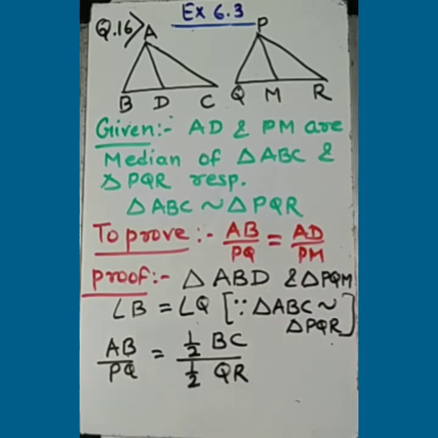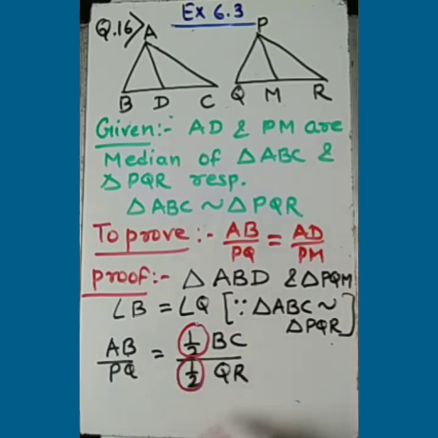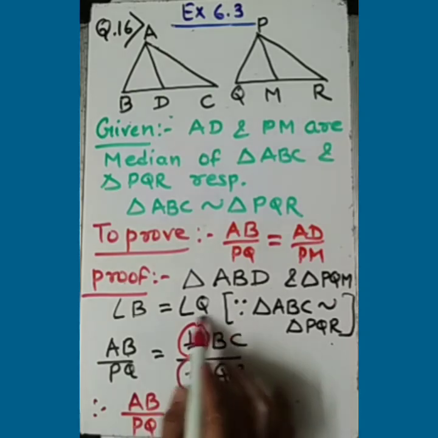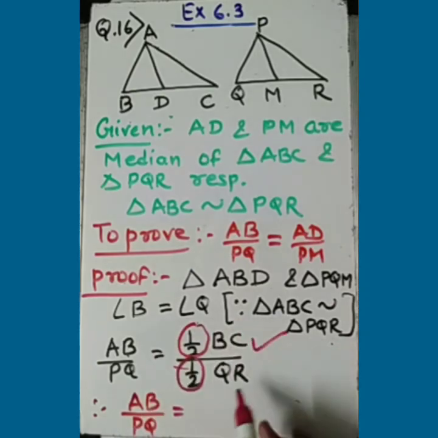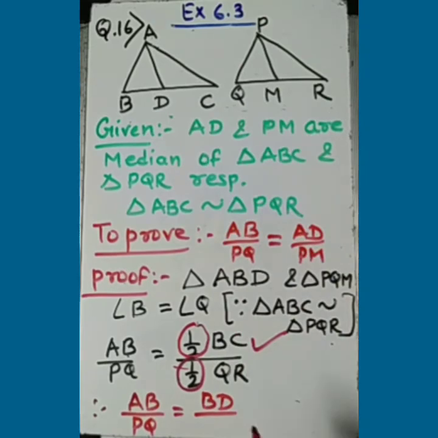I am only multiplying and dividing by 1/2. And 1/2 BC, its value you know very well, the value of 1/2 BC will be BD, right? And 1/2 QR, half of QR, that will be, of course, you will say QM. So this is a very important result.